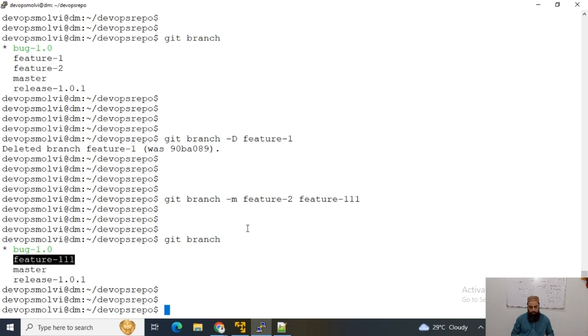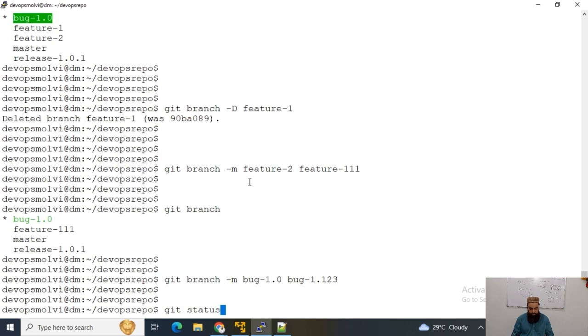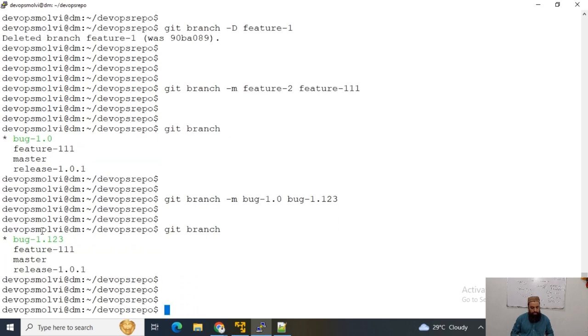So git branch minus m is the command to rename the branch name. For instance, this is bug 1.0. I can rename it with git branch minus m, your current branch name and your new branch name. So we can run git branch, then we can see that this has been renamed as well.